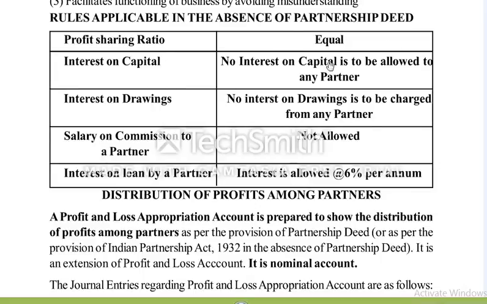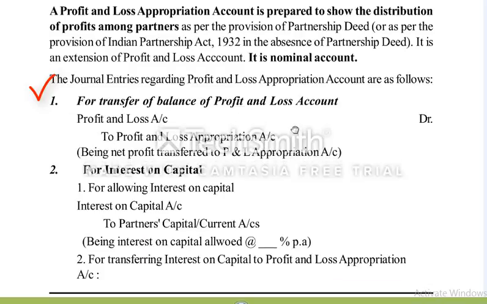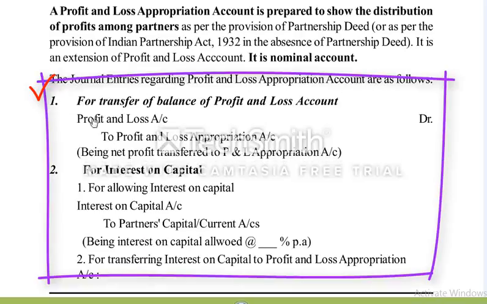And next we go to the journal entries, shown below. The first is the transfer of the balance of the profit and loss account to the profit and loss appropriation account, being the profit transferred. Then interest on capital is credited to the partners' capital and current accounts. Interest on capital is allowed at a percentage. The next, second point is transferring interest on capital to the profit and loss account.